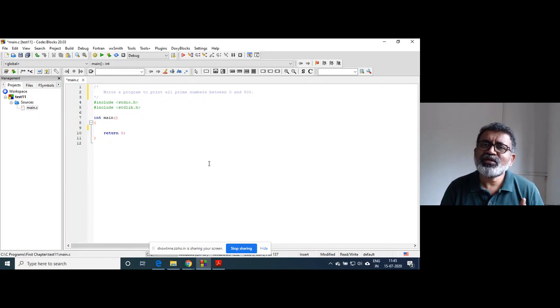So there you need one loop. Now this is one step ahead. We are going to check each number from 2 to 500 whether it is prime or not, and whichever is prime, we are going to print it. Got that? Okay.